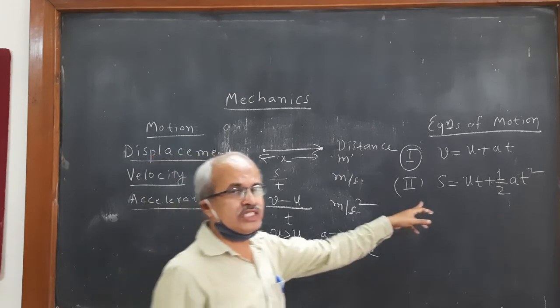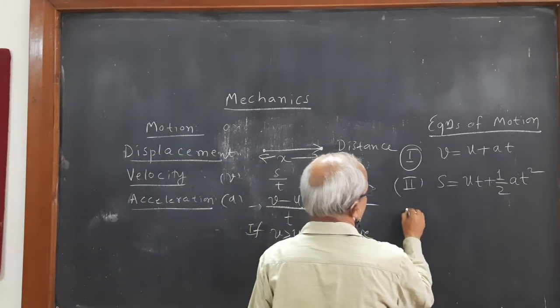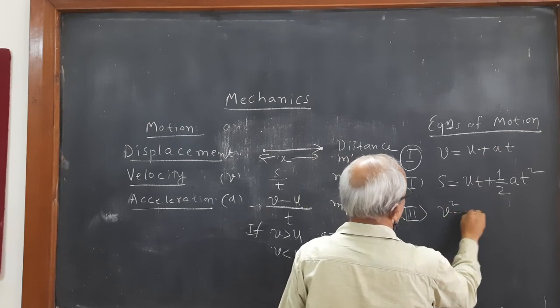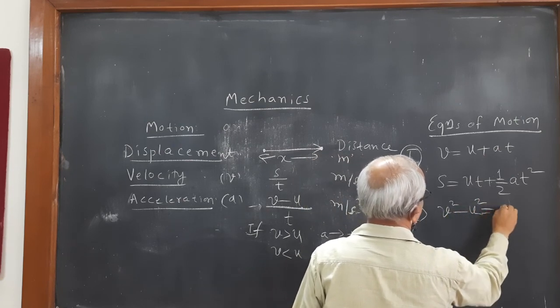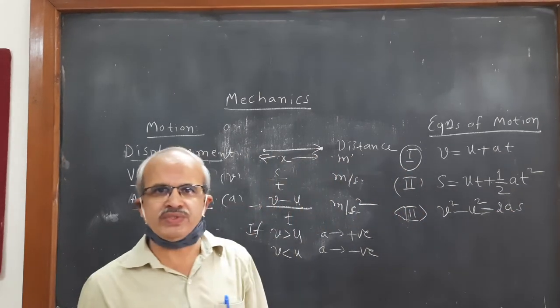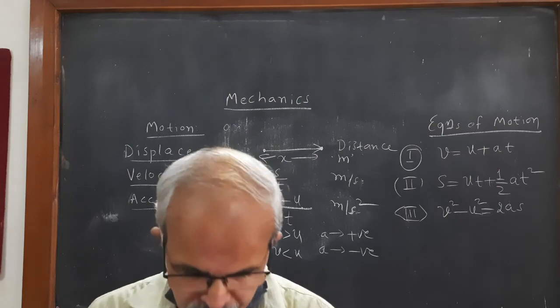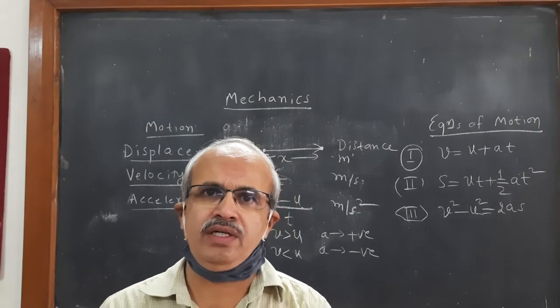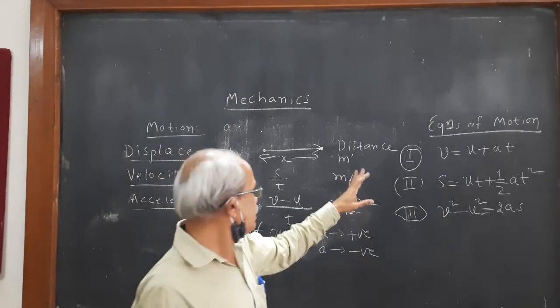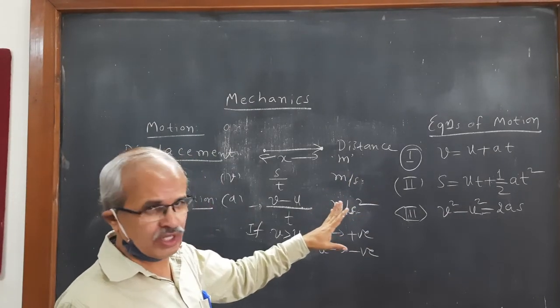So this S is distance covered by the body. The third equation of motion is V square minus U square is equal to 2AS. These are the important equations of motion. In classical mechanics or in quantum mechanics, here and there we are using these equations of motion.